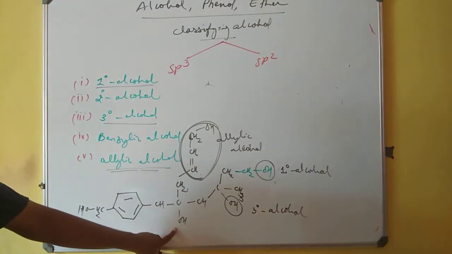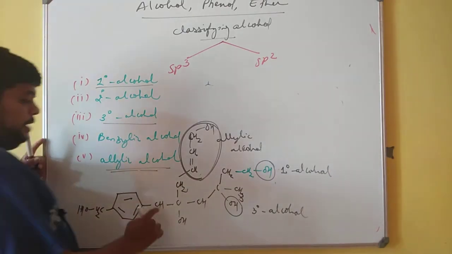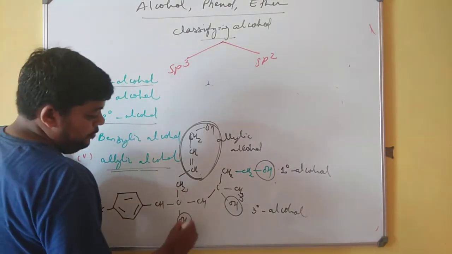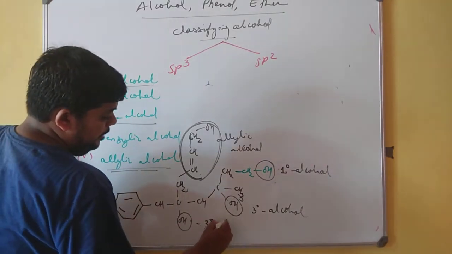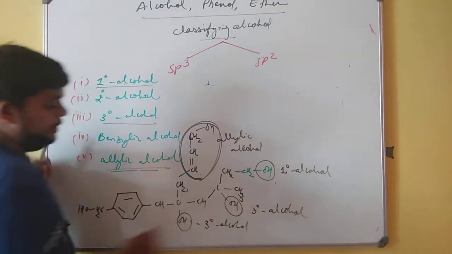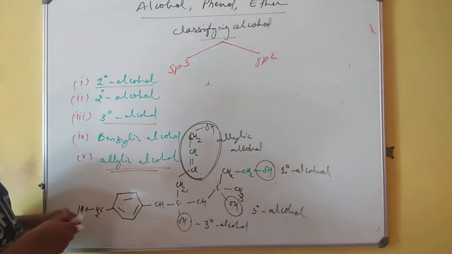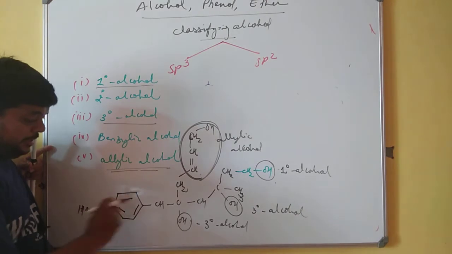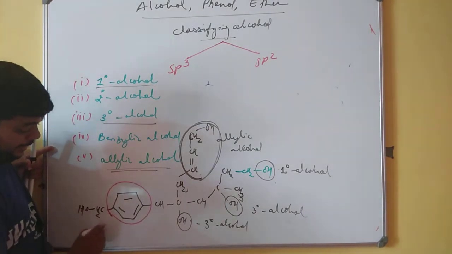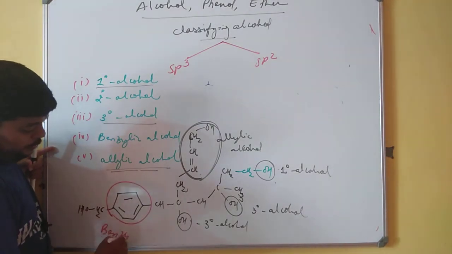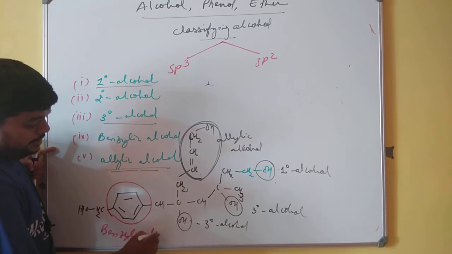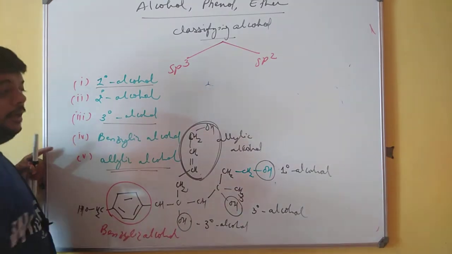For this OH, if I discuss, it is again 1, 2 and 3. So I again end up with tertiary alcohol. And over here, if I say OH is attached to a carbon and that is directly attached to a benzene ring, very clearly you will be able to say that sir is talking about benzylic alcohol.